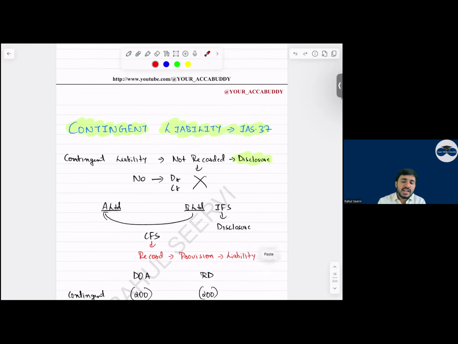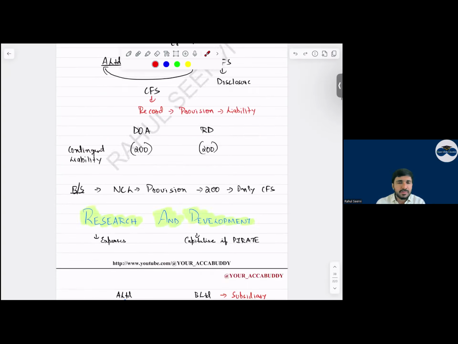Yes, sir. Then contingent liability. Contingent liability, what do we do, everyone? So for contingent liability, we give a disclosure only. But when coming to your consolidated financial statements, can I say we recognize this? We recognize this, and we recognize it at fair value. And at each reporting date, we have to remeasure.